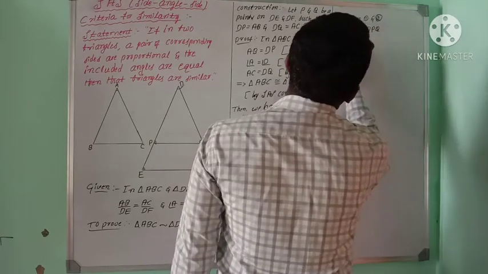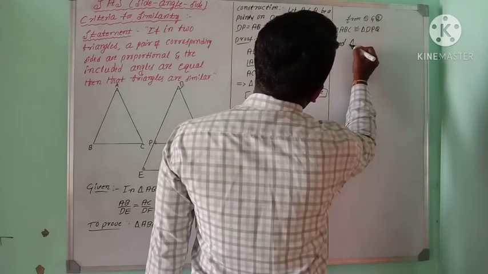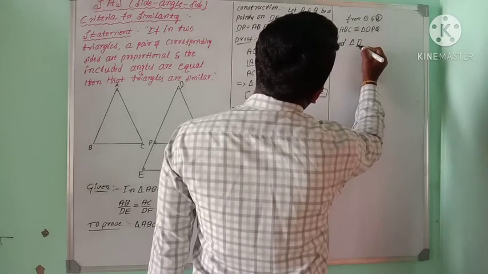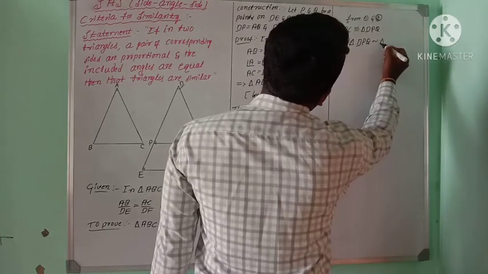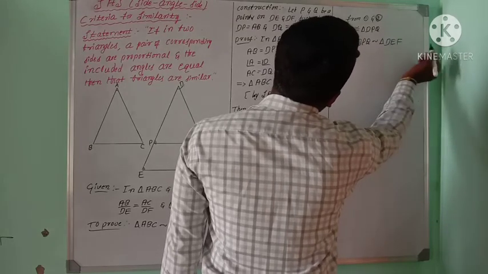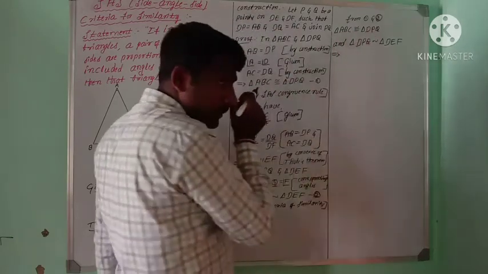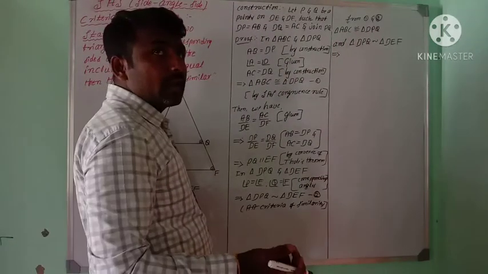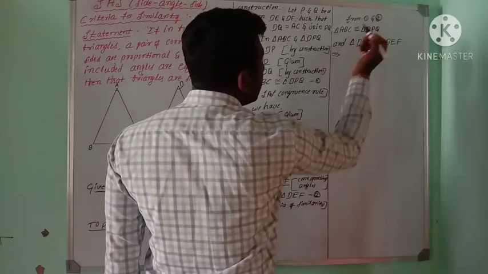Which implies all congruent triangles are also similar, so triangle ABC is similar to triangle DPQ also.